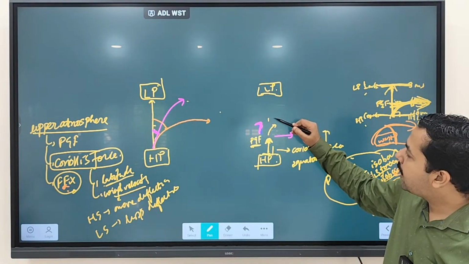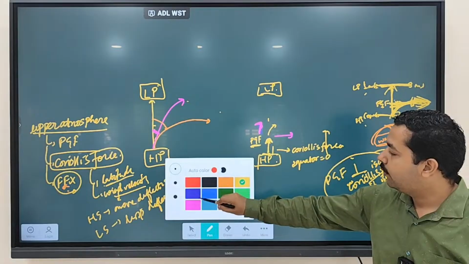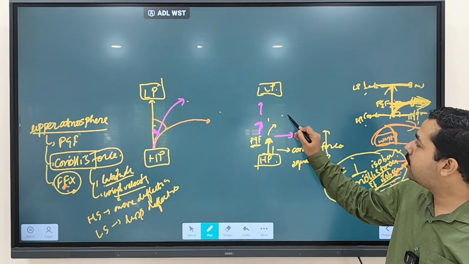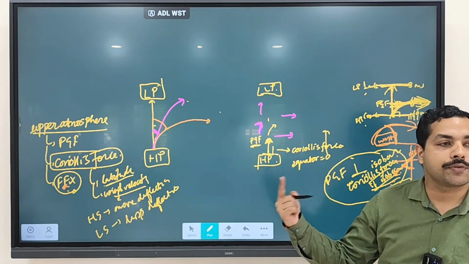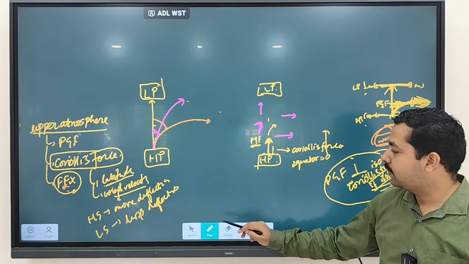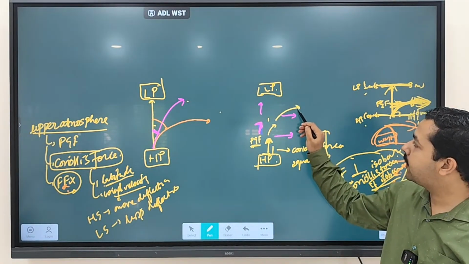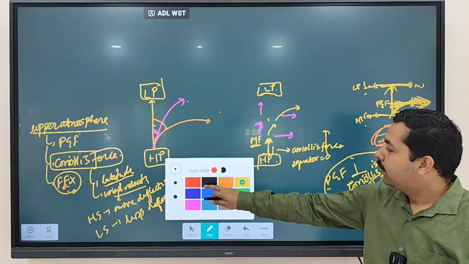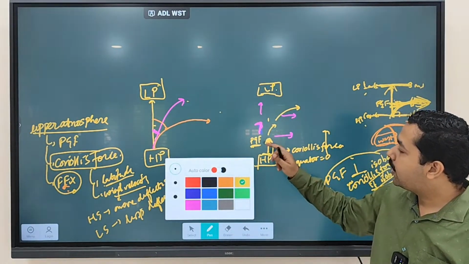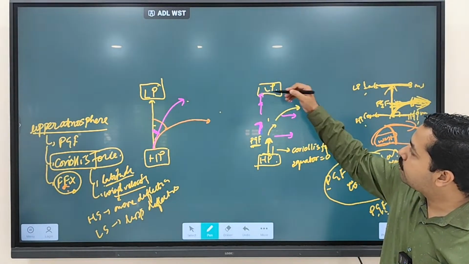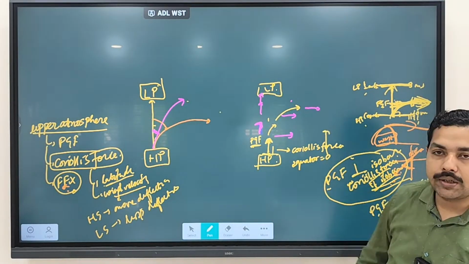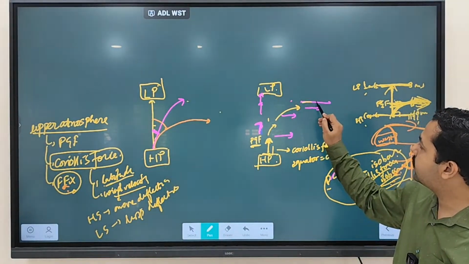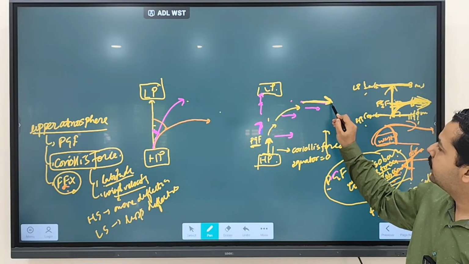Clear? Now what will happen again? The pressure gradient force is trying to pull this side, and Coriolis force is now trying to pull this side. Now Coriolis force is becoming stronger, so greater deflection is going to happen. Now further, pressure gradient force will try to pull this side, and Coriolis force is now trying to further pull this side. So you'll see wind will move in this particular direction.